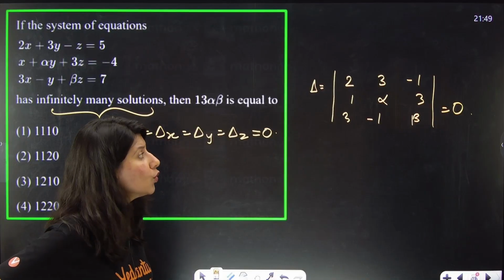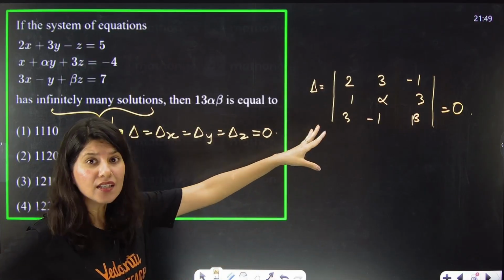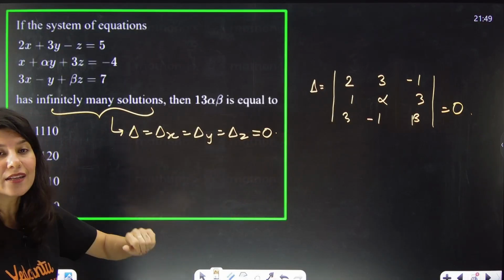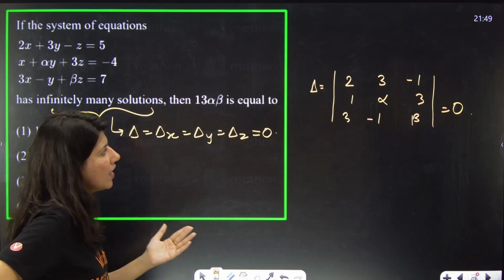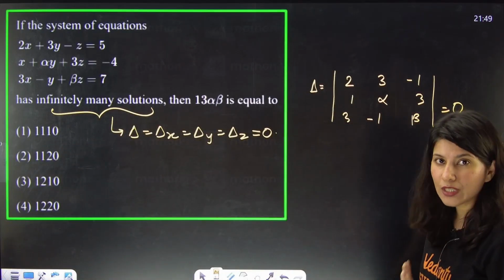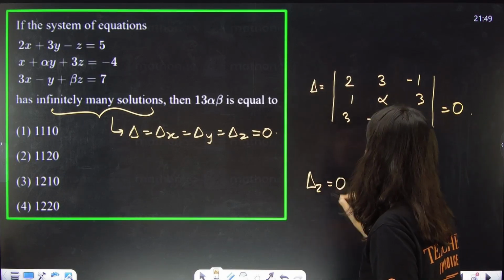So it's not a good way. It's not a smarter way. You can't pick any determinant which is having 2 unknowns, right? One equation you will get from here. So why not do one thing? Because see, 5, minus 4, 7, the constants are known to us. Why don't we pick del z and make it 0?